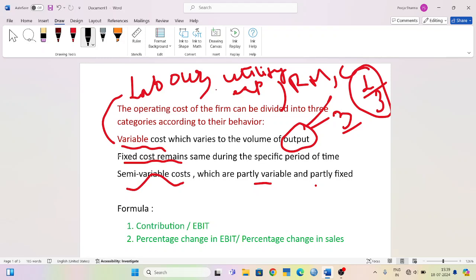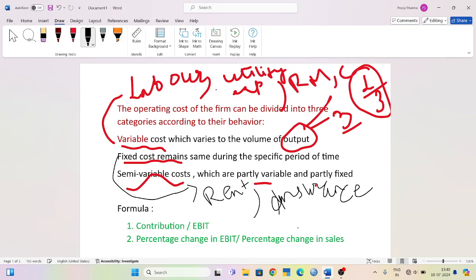And what will be fixed cost, which remains fixed during a specific period of time? That is rent. Rent is always fixed within a specific period of time. Rent, insurance, depreciation, property tax.